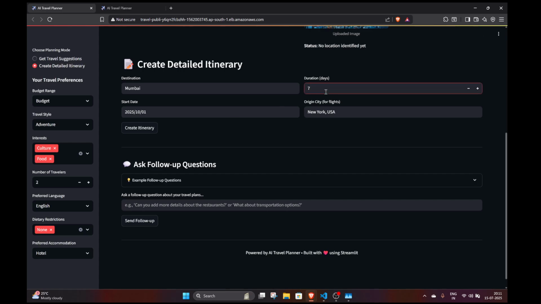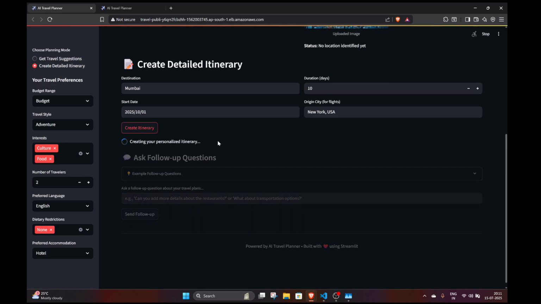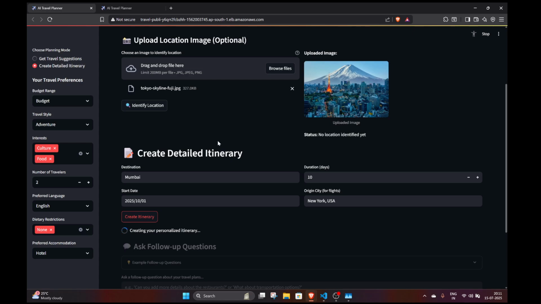And I want to go for, let's say, 10 days, right? So let's see how the itinerary works. This is a second mode that the user can use, and this is where they can put in the details like a form, and that information will be used to prepare the itinerary.